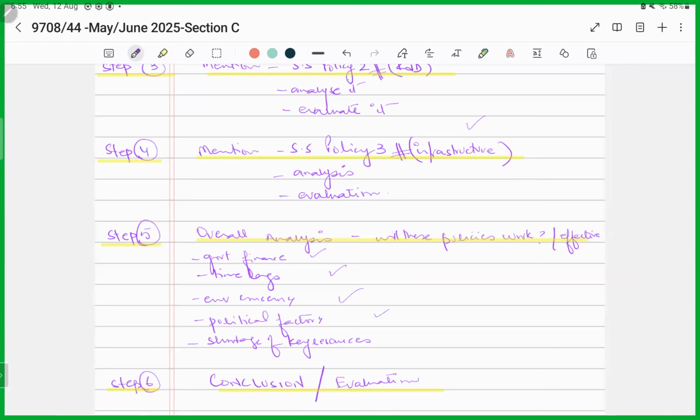And we'll be also talking about the shortage of the key resources that firms face that does not help in reaping full benefits of these supply side policies. And finally, we'll brush it off with a strong evaluation or a conclusion. So this is how we'll go about answering this question. All right, so let's begin.